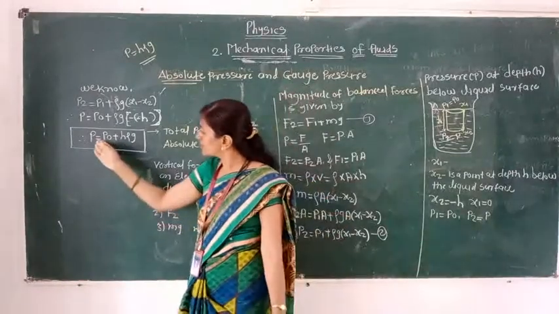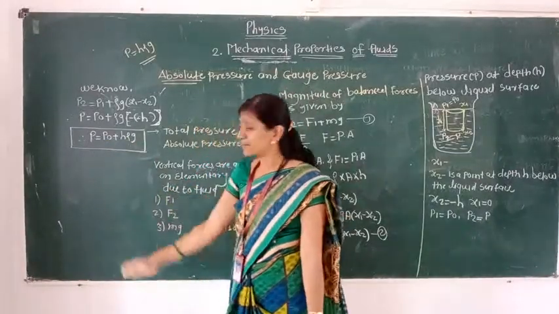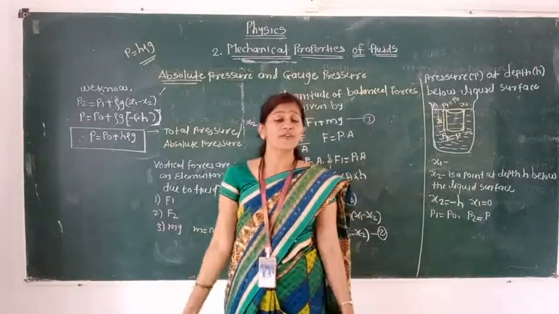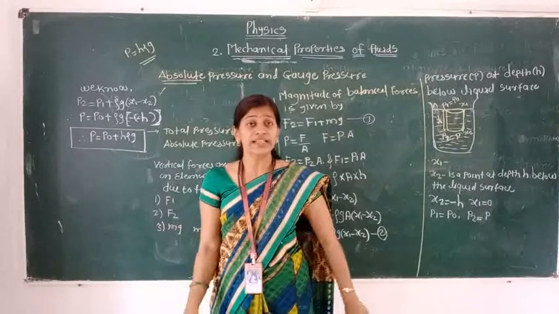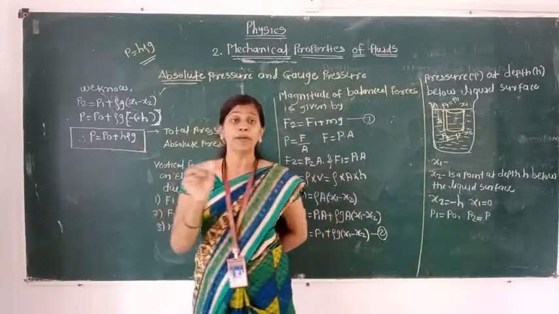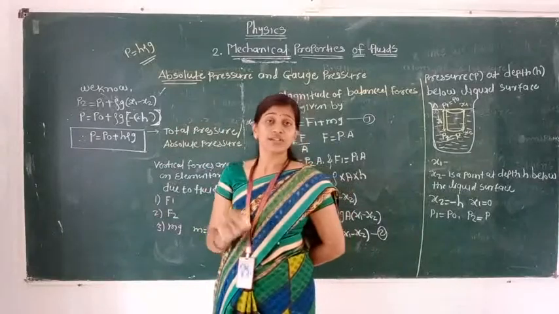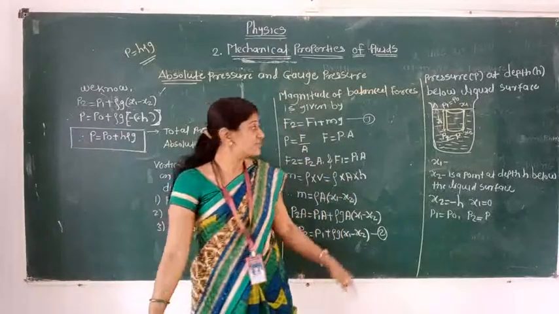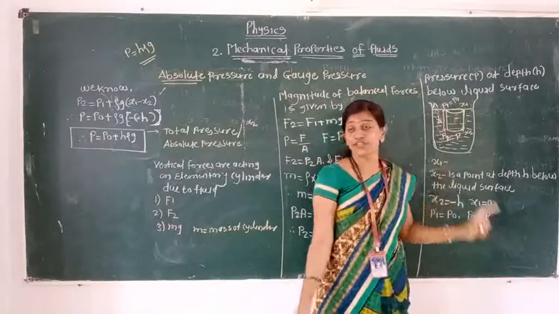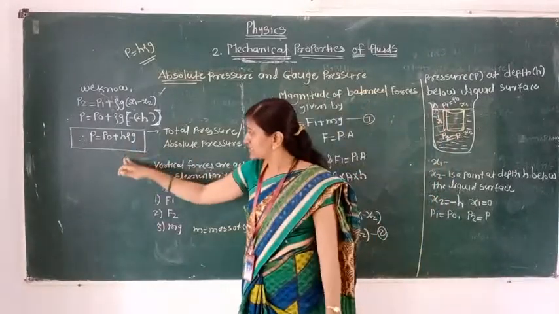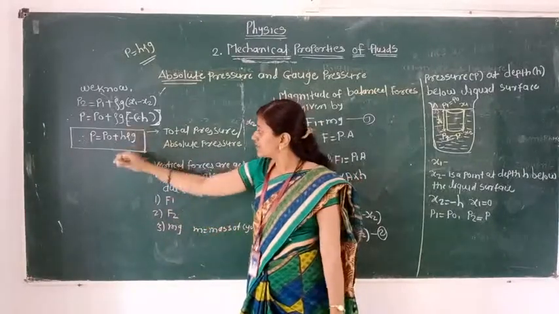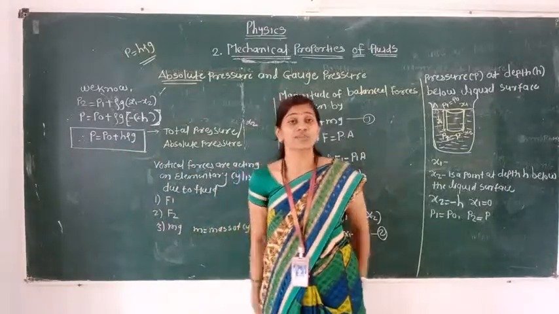If we look clearly at that expression, A is not present. What is A? A is the area of cross section, otherwise we can say it is the horizontal base area of the cylinder. So this equation is independent of the area, but this equation depends on h. What is h? H is the height of the liquid column. So in this equation area is not present, and it depends on h, the height of the liquid column.